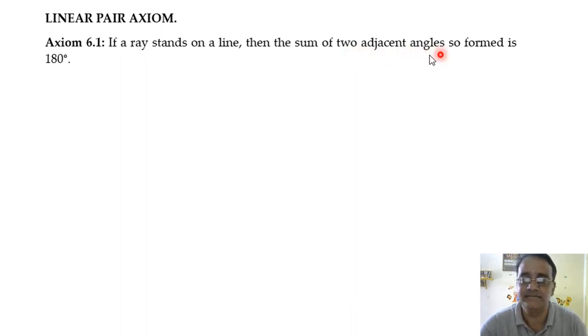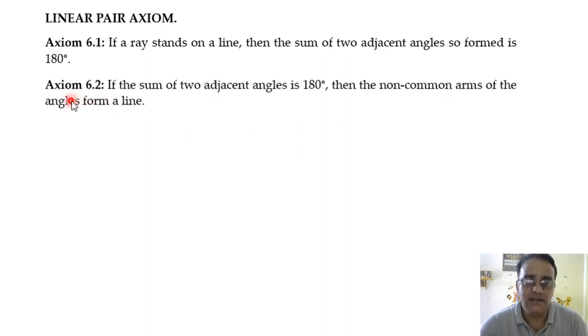Arpita? Sir, angles that have a common ray. Common arm. Okay, fine. Two angles are said to be adjacent if they have one common arm, or ray. Next, axiom 6.2. This is the converse of axiom 6.1. If the sum of the two adjacent angles is 180 degree, then the non-common arms of the angles form a straight line, that is, form a line.